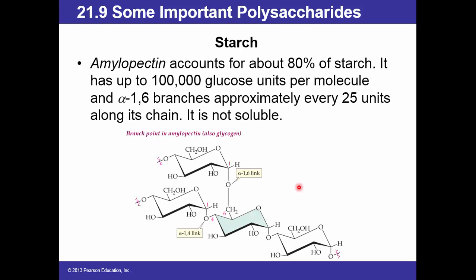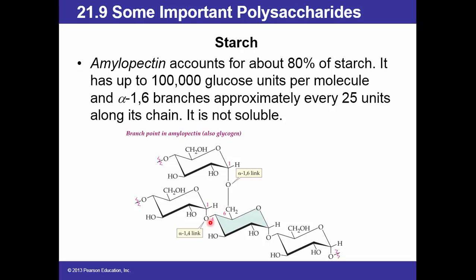On the other hand, amylopectin accounts for about 80% of starch. It has up to 100,000 glucose units per molecule, and alpha-1,6 branches approximately every 25 units along its chain. It is not soluble. Branch point in amylopectin, also in glycogen.